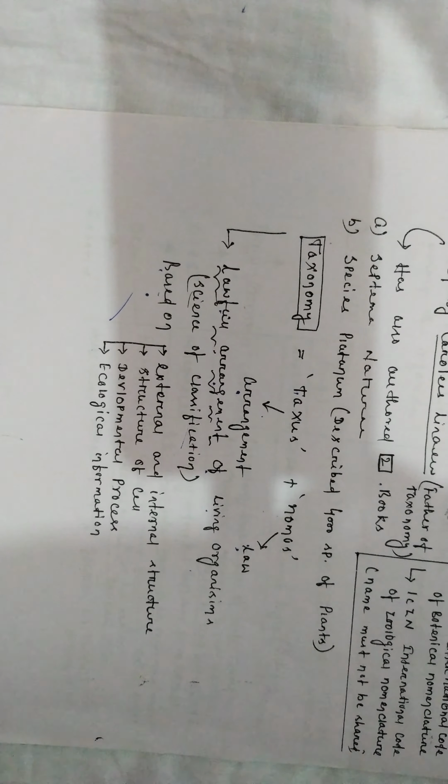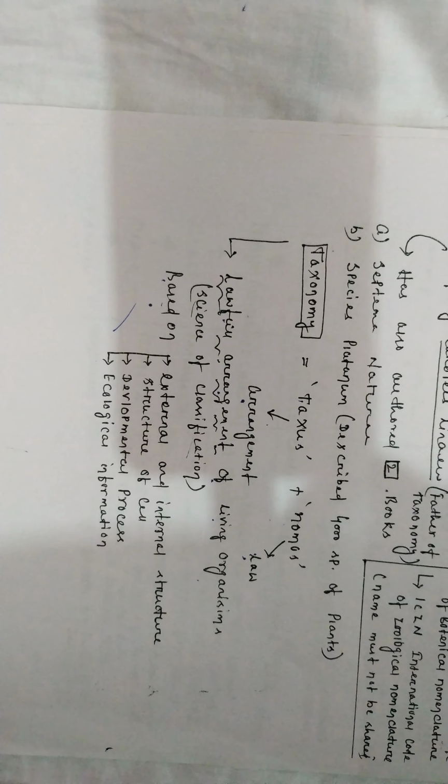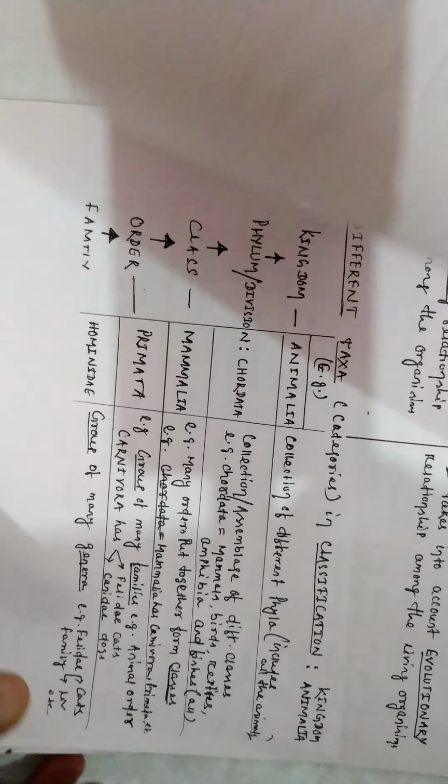Yes, that is very, very important. Ecological information. Why is it important? Because unless we know the previous organisms, how our existing organism is related with the pre-existing organism, we cannot find out the classification, we cannot find out the arrangement. So what are the bases of classification? First of all, the external and internal structures, the structure of a cell, the developmental process, and the ecological information. These are the very important procedures.